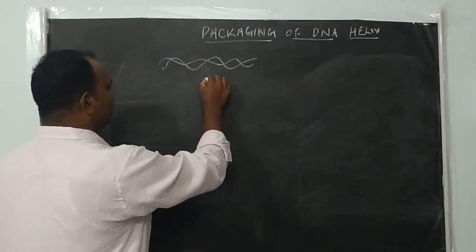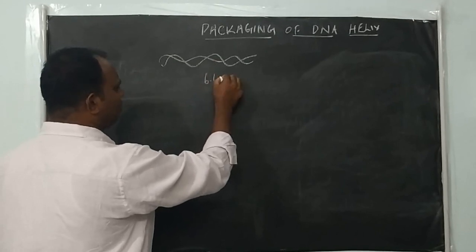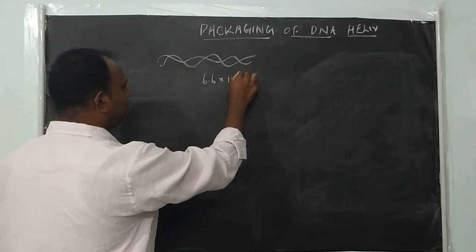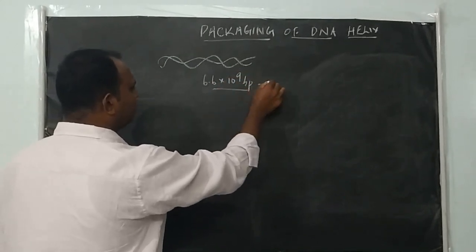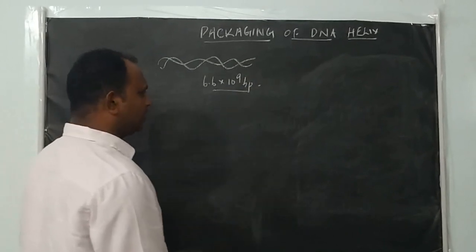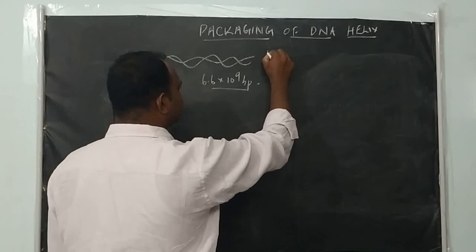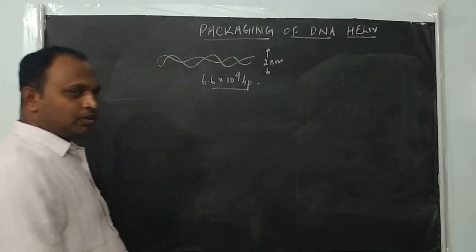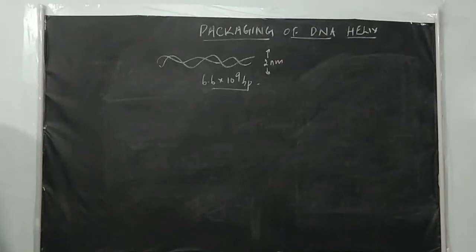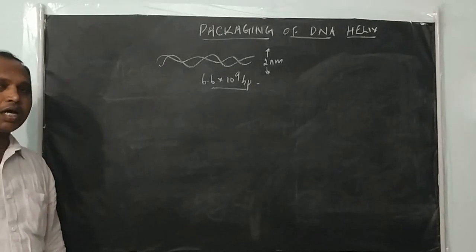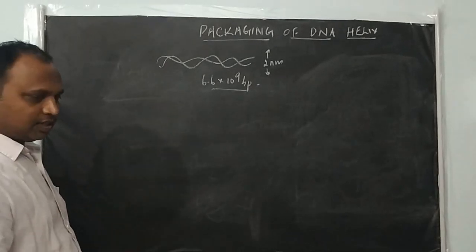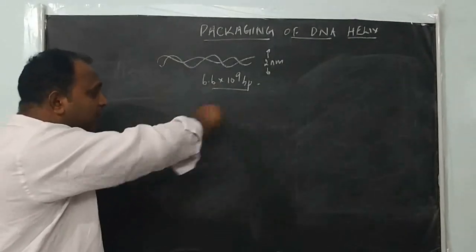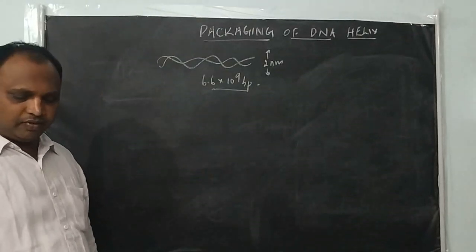For example, take human DNA. A cell contains 6.6 × 10^9 base pairs. If you put it together, it comes to approximately 2.2 meters. But the diameter of DNA is 2 nanometer, or 20 Angstrom. The diameter of DNA is constant for all organisms, but the length may vary from organism to organism. How can the eukaryotic cell, for example the human cell, accommodate this much length of DNA within the nucleus? We will see how it is packed.